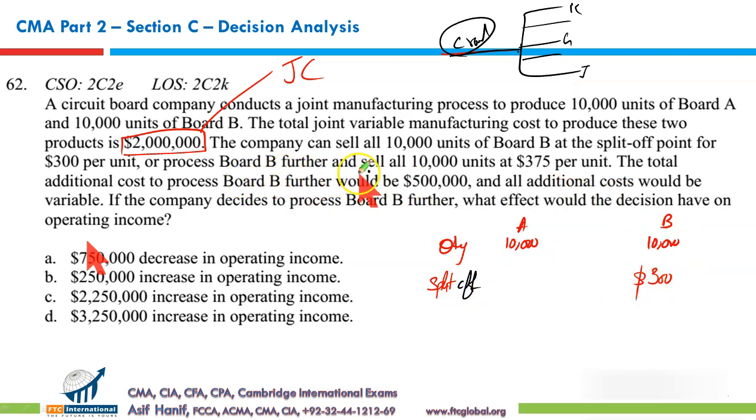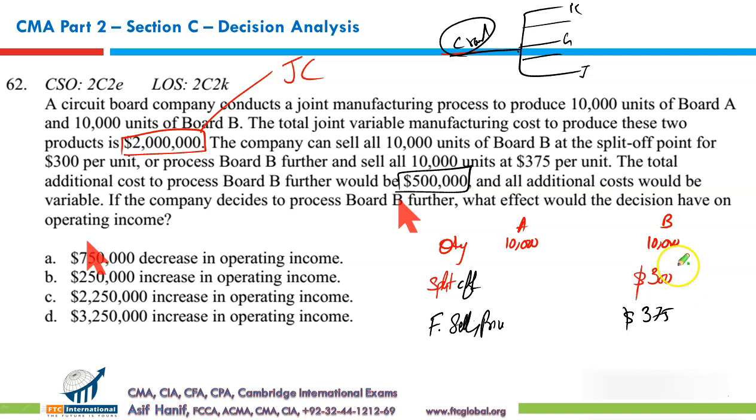We can process board B further and sell all 10,000 units of B at a price of $375. This is the final selling price after further processing. Right? So the total additional cost to process B further would be $500,000. Again, decisions are made at margins. The incremental cost of this decision versus the incremental benefit will help us decide.